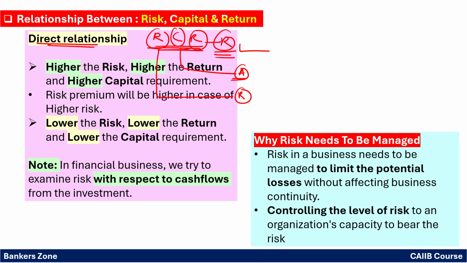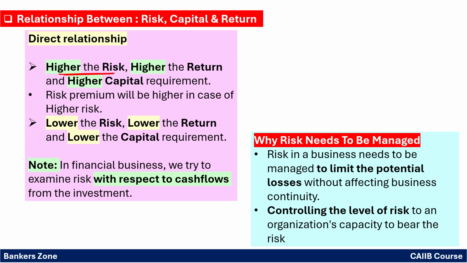Now see here. Higher the risk, higher is the return and higher is the capital requirement. So there is a direct relationship. Means what? If you are taking more risk, your return will be more. So you need the higher capital, right? So very simple.